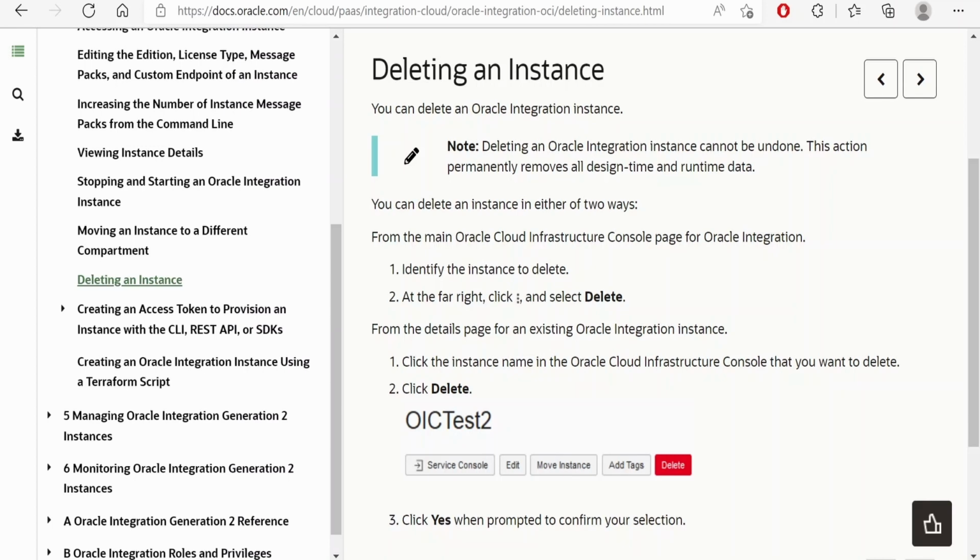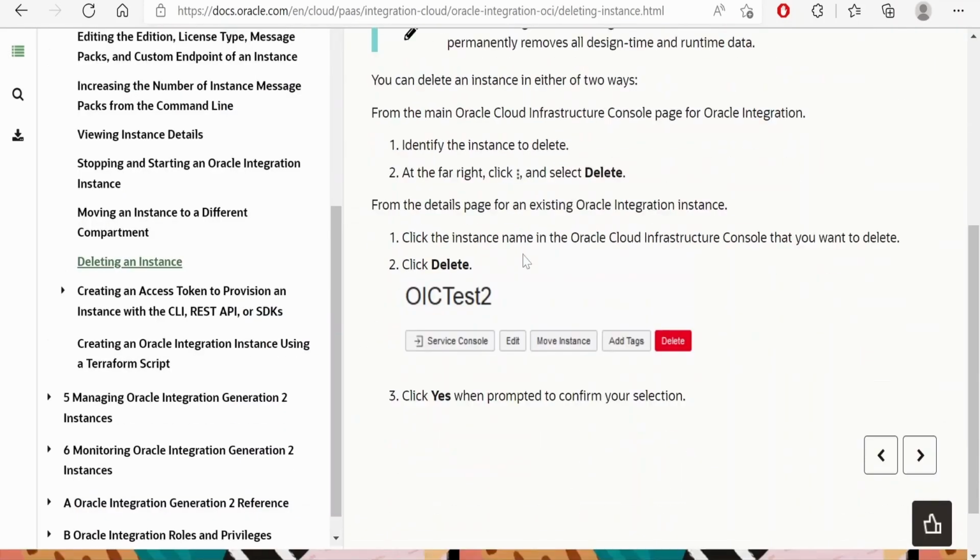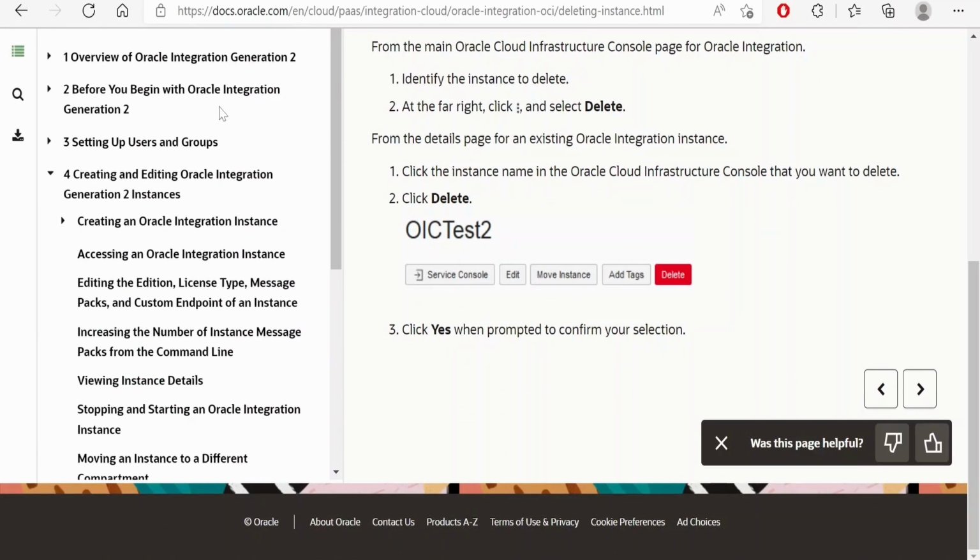Also, we can delete an instance. If we are no longer using any instance, then we can go to more actions and click on delete. It will delete our instance. For more details, you can anytime come to this documentation page by Oracle and have a look at this.